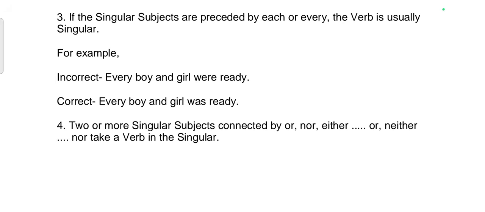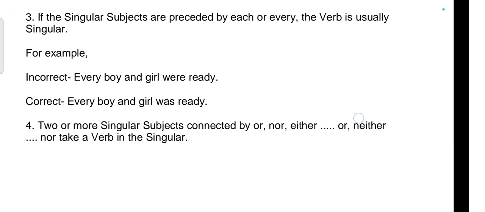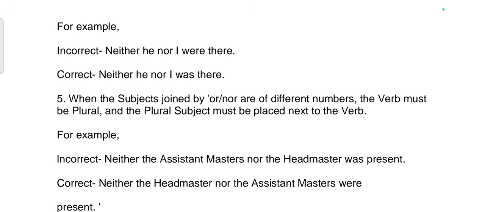Fourth rule: two or more singular subjects connected by "or," "nor," "either...or" or "neither...nor" take a verb in the singular. For example, incorrect sentence: Neither he nor I were there. Correct sentence: Neither he nor I was there.